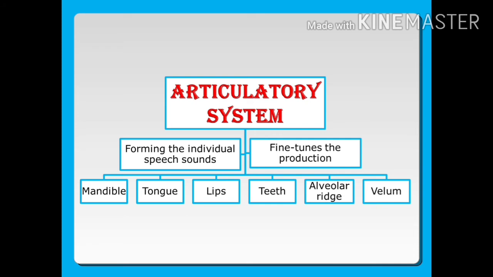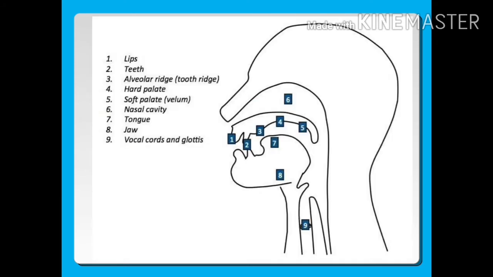So these are various types of internal organs which help in the articulation of sound. Here in this figure we can see the lips, teeth, alveolar ridge, that is teeth ridge, hard palate, soft palate, nasal cavity, tongue, jaw, vocal cords and the glottis. The vocal cords are called the glottis. These internal organs help in the articulation of speech sounds. Now the last one: what are the vocal cords and glottis? The glottis is the opening between the vocal folds. The glottis is very important in producing vowels and voiced consonants.